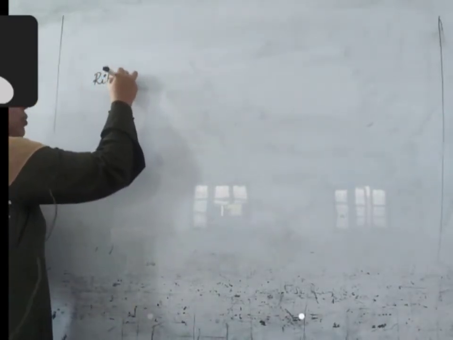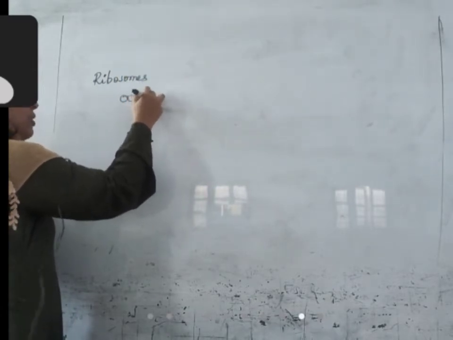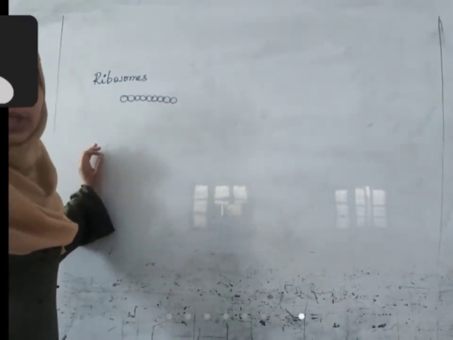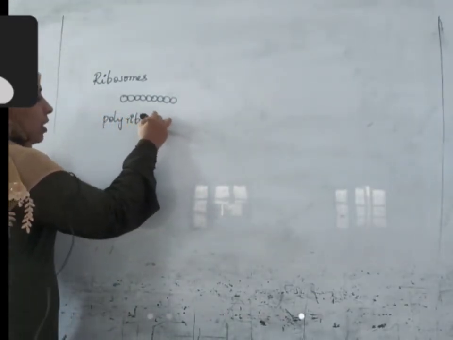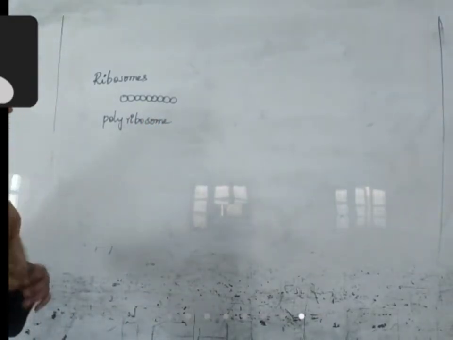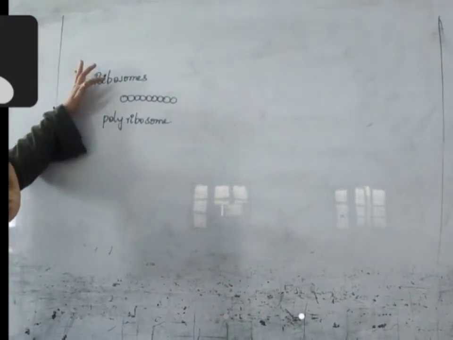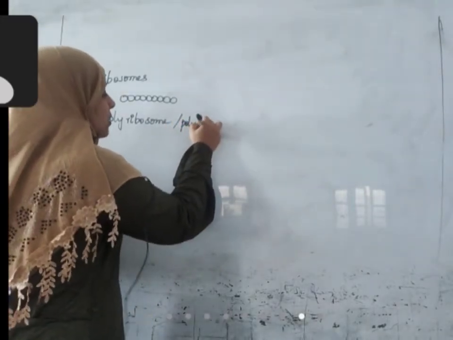One more thing about ribosomes I need to say. Sometimes ribosomes are bound together and form chain-like structures. Ribosomes get stuck together to form a chain-like structure. At that time, this is called a polyribosome. A polyribosome is a structure in which several ribosomes stick together to form a chain. It is also called a polysome.